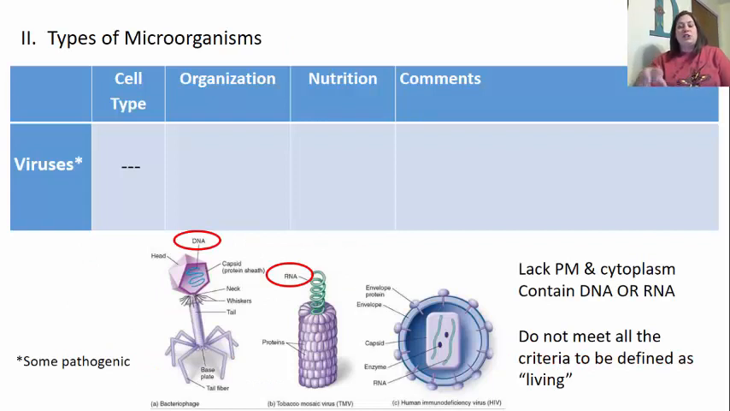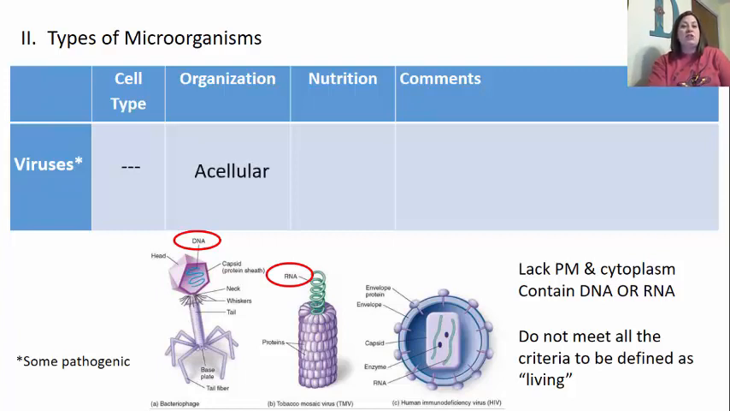So we're going to look here in your notes. You have this chart, and we're going to be going through this chart, and we're going to be looking at these types of microorganisms. And we're going to first start here with the viruses. Now, if you'll notice here next to the virus, there's this asterisk, the marking. This is going to show you that it is pathogenic, or at least some of them are pathogenic. When we look here, there's no cell type because remember that viruses are considered non-living, so they don't have a cell. They lack a plasma membrane and cytoplasm, but they do contain DNA or RNA. Now, this does not mean that all the criteria for being a living thing is met, and so because of that, that's why they're considered non-living.